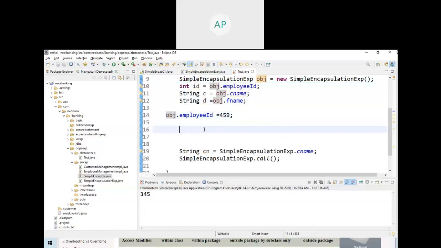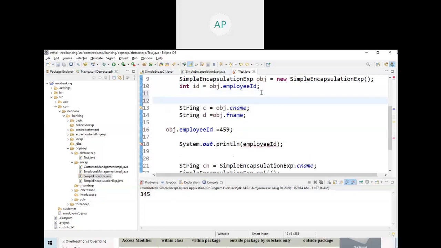For example, if I change the employee ID to 459, now you are changing the value.